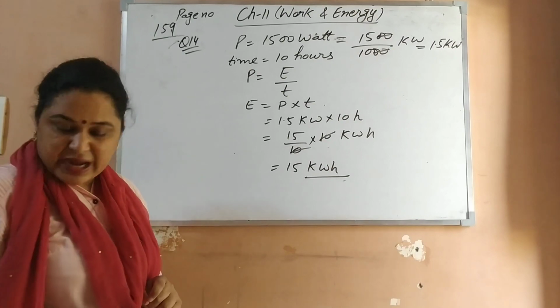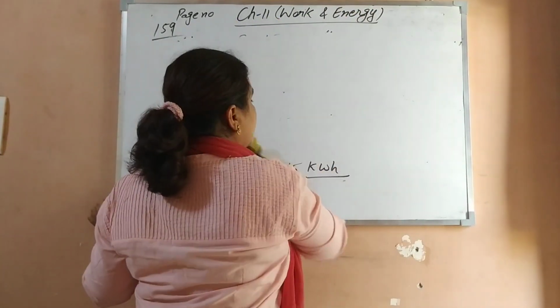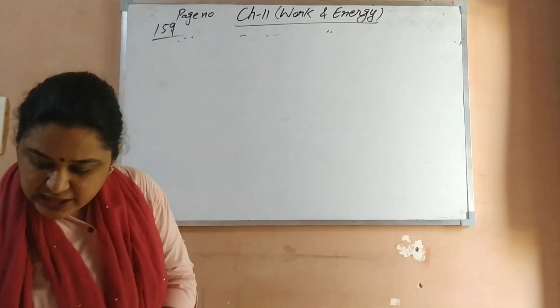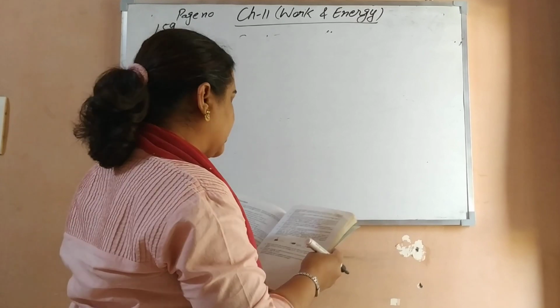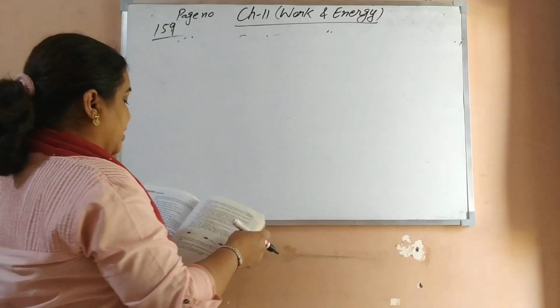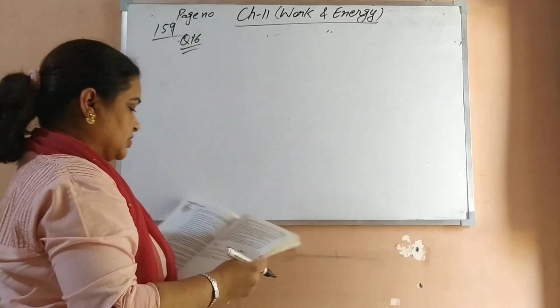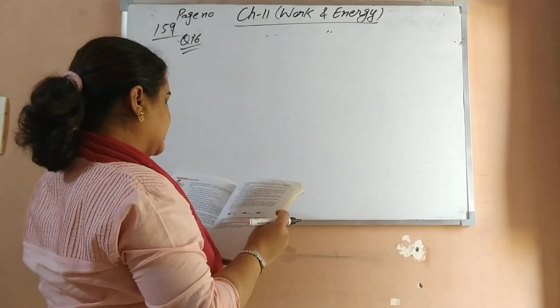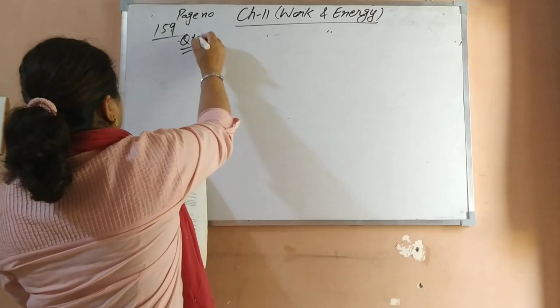Like this you can try other questions. Let us do the other things, which are the smaller ones that we can do easily. The next question is a little bit lengthy. Later on we will discuss it, not now, because it is a little tricky and time consuming. So other questions we will do first. 16th we have already done, 17 already done, 18 also done. Now let's come to 19.